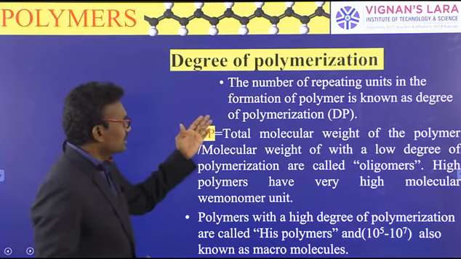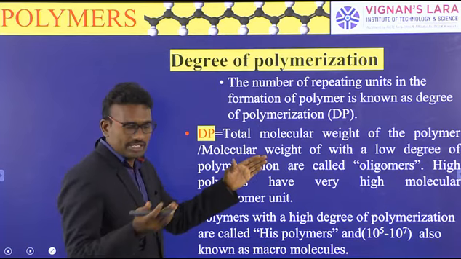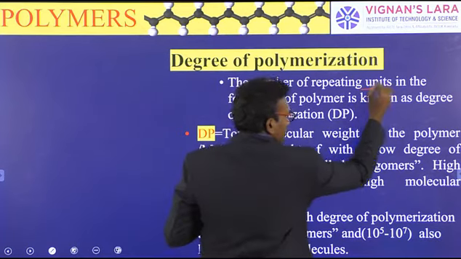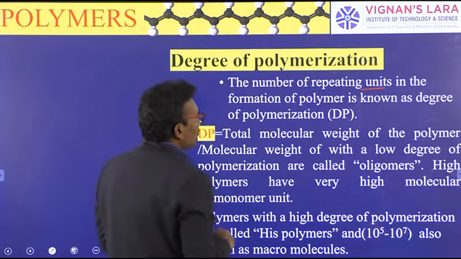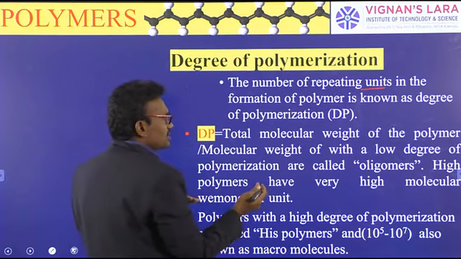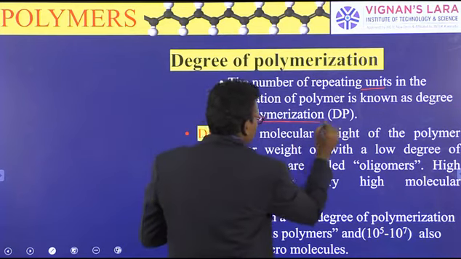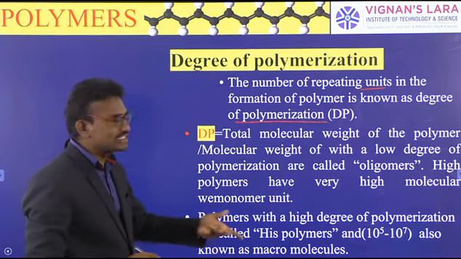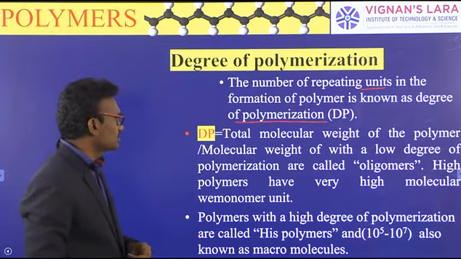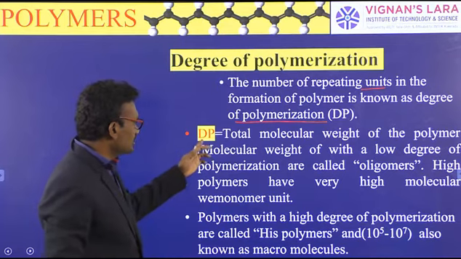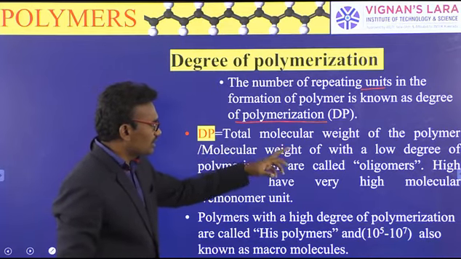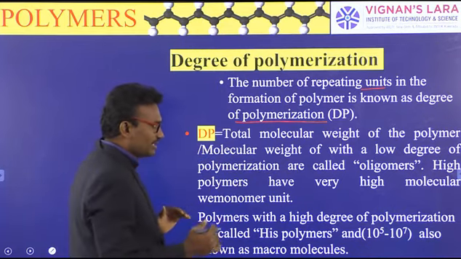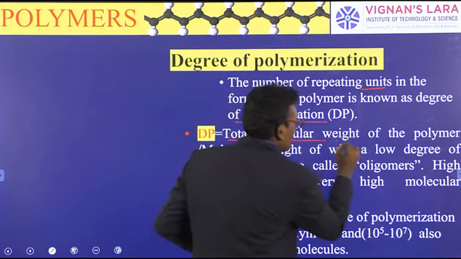So the number of repeating units, meaning monomers, in the formation of a polymer is known as the degree of polymerization. It is denoted by DP.